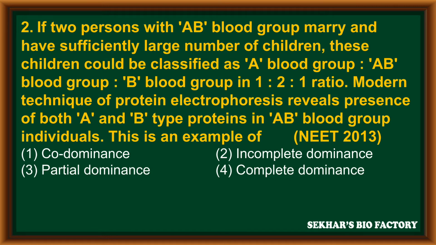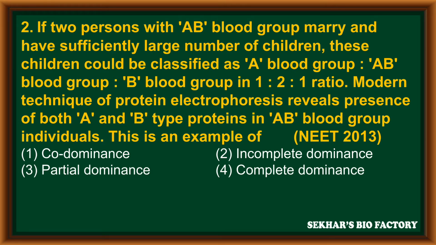Second question, if two persons with AB blood group marry and have a sufficiently large number of children, these children could be classified as A blood group, AB blood group and B blood group in a 1:2:1 ratio. Modern techniques of protein electrophoresis reveal the presence of both A and B type proteins in AB blood group individuals. This is an example of, from 2013.